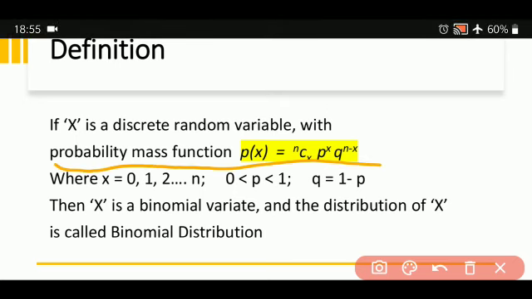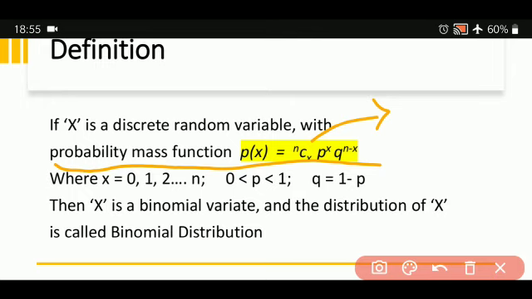That is p of x is equal to nCx, this is known as the binomial coefficient. Then p to the power of x. In this probability distribution, theoretical distribution is based on probability theory only. P we always term for the success. For example, when you're tossing a coin, it has got two faces, head and tail. So head we term as success, tail we term as failure. So here success we are representing by P. That's why we have taken the notation as P.